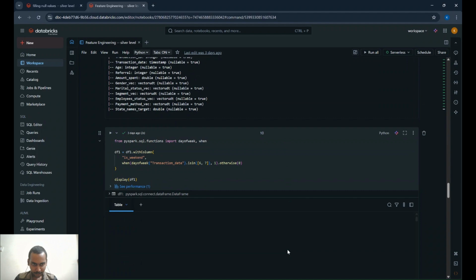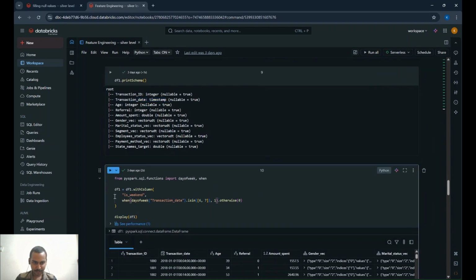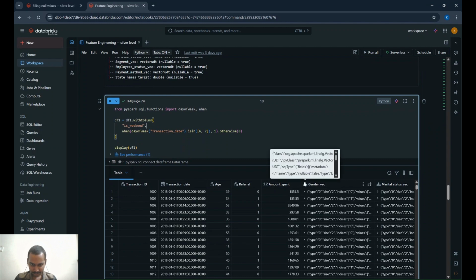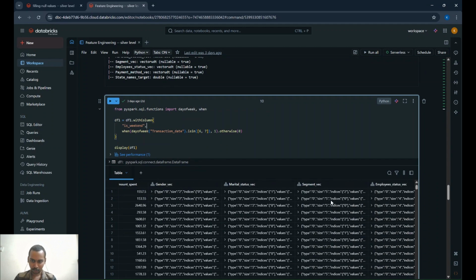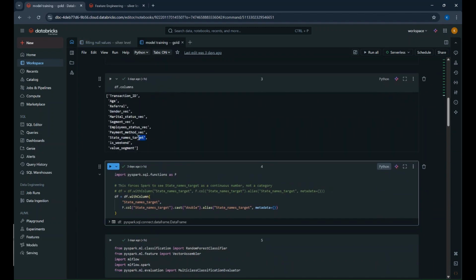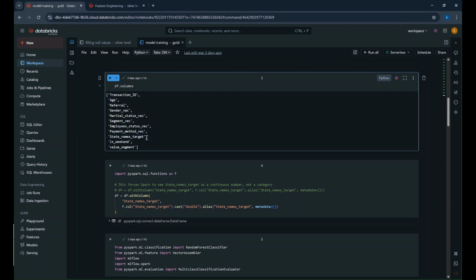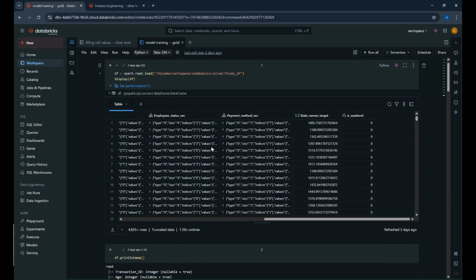I also used this transaction date, which is of timestamp type, and created a new feature named is_weekend, which will tell whether the current day is a weekend or not. As I said earlier, I was getting a problem with the Spark metadata. For this column, the state names target column, Spark was assuming that this column is categorical even though it is numeric.